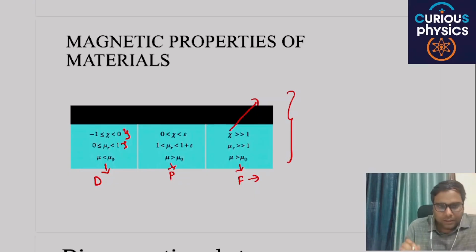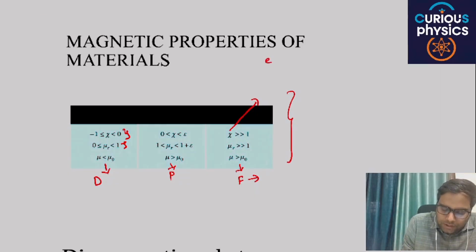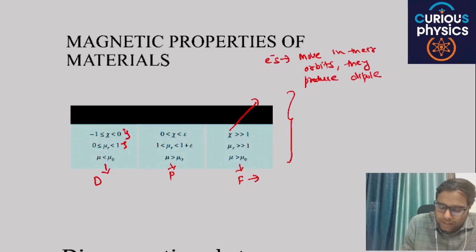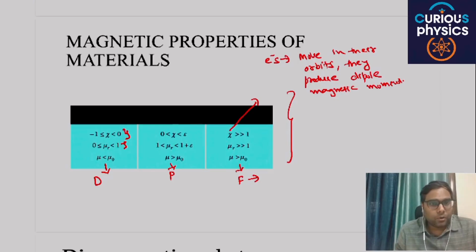All the electrons moving in their orbits produce dipole magnetic moment, but when there is no external magnetic field, the net dipole magnetic moment is 0.